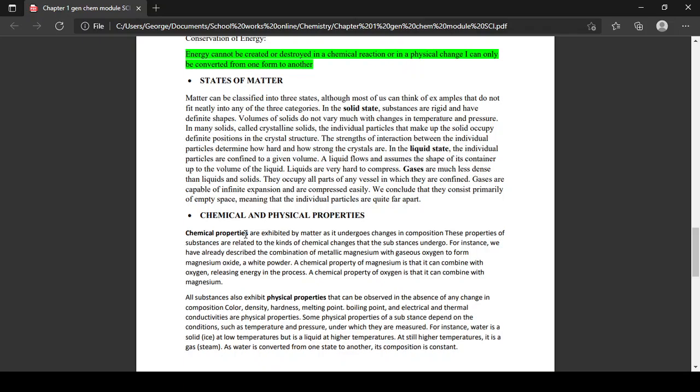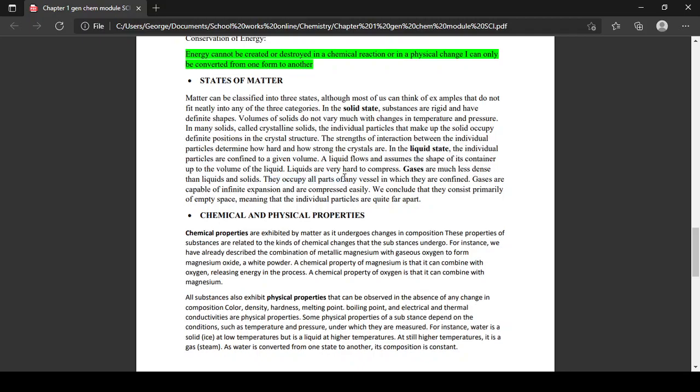That is your liquid. It is also hard to compress, kids. Next, we have gases. Gases are much less dense than liquids and solids. Again, they are much less dense than liquids and solids.